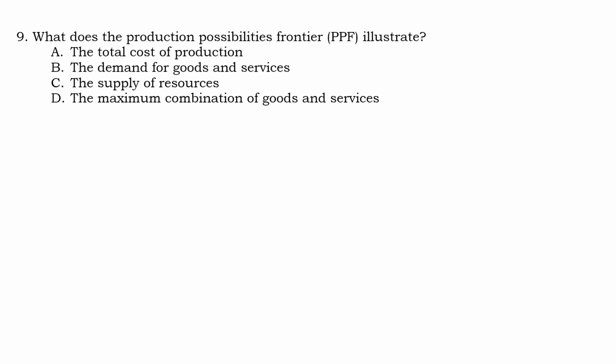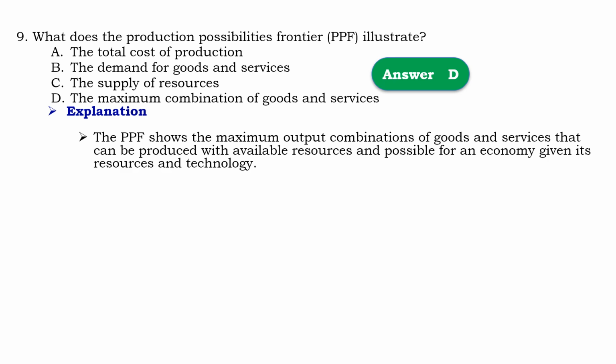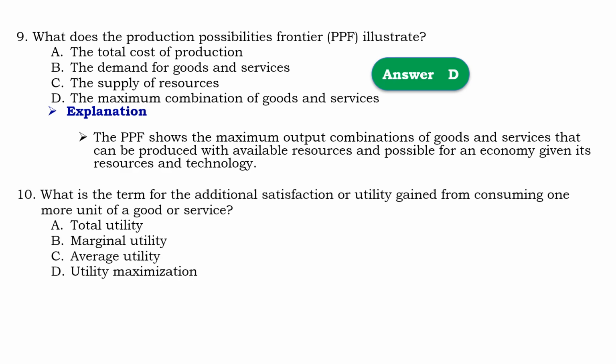Question number 9, what does the production possibility frontier illustrate? So that should be D, the maximum combination of goods and services. Means that the production possibility frontier shows the maximum output combination of goods and services that can be produced with available resources and technology.